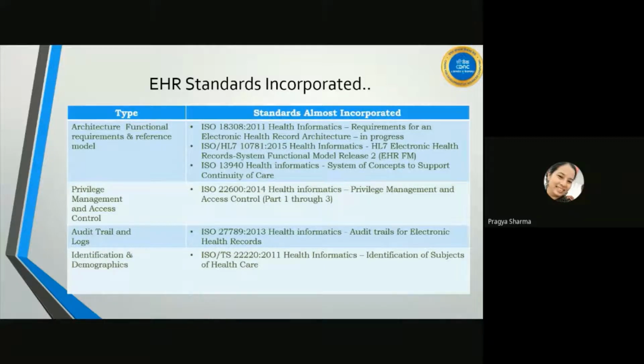We are capturing all the access and management, authentication and authorization specifications as mentioned by this ISO standard. For audit trails and identification demographics, we are partially compliant with these ISO standards. And all these standards I'm mentioning have also been approved by the pertaining authorities during the audit.